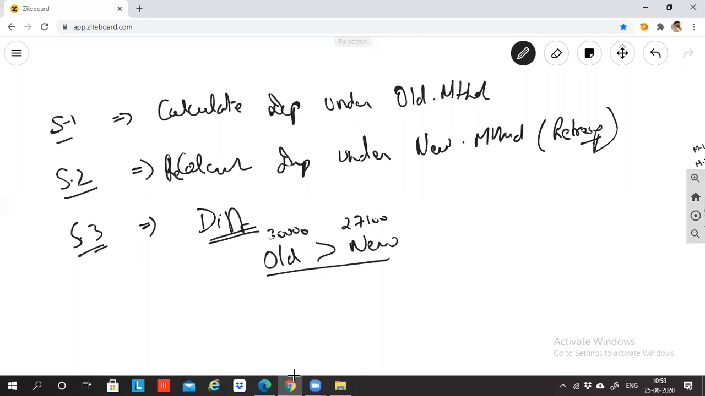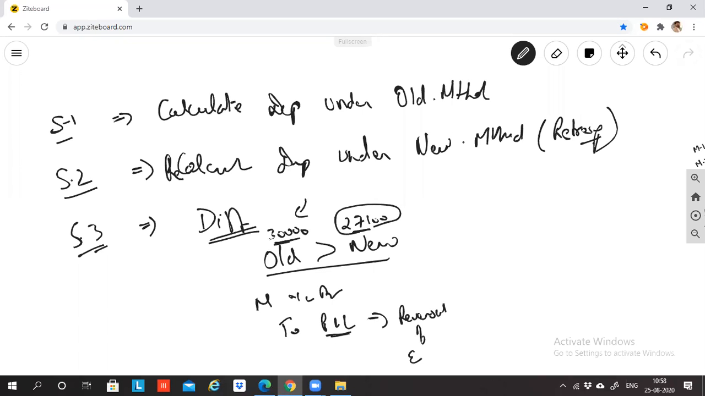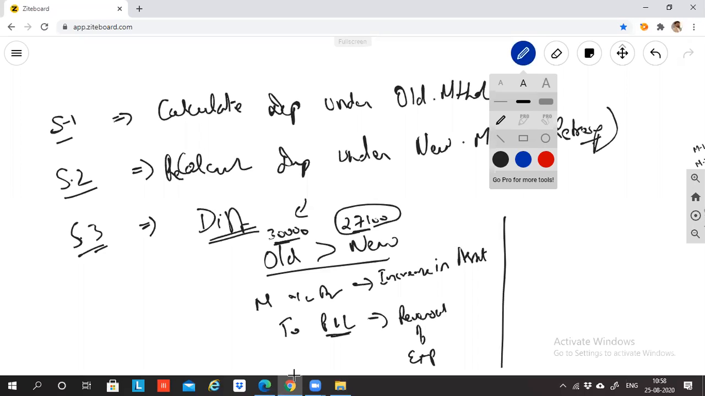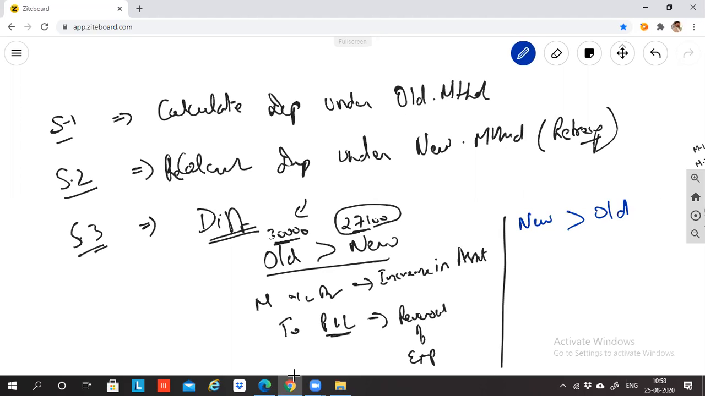What will be the entry? The entry will be machinery account debit to P&L credit. Why? In the old method you have charged 30,000, but as per the new method only 27,100 should have been charged. This is my target, but you've done this. Now reduce the expense. So P&L credit means reversal of expense. This is reversal of expense or increase in asset. This is one possibility.